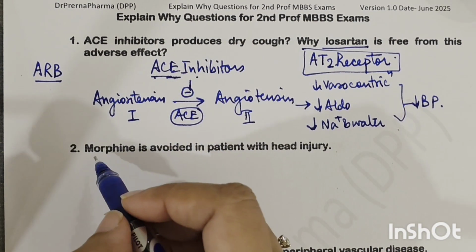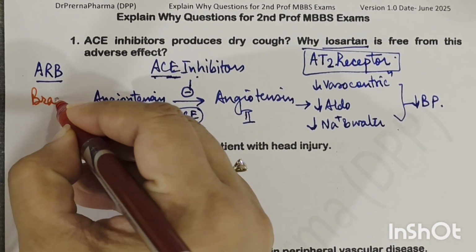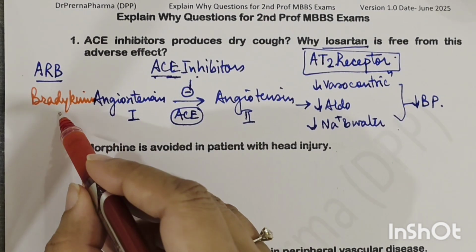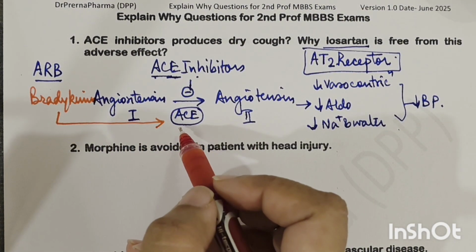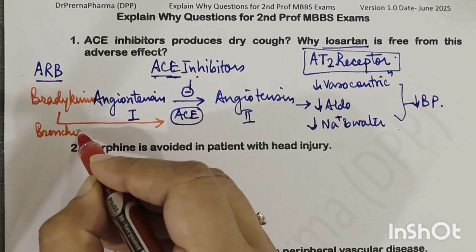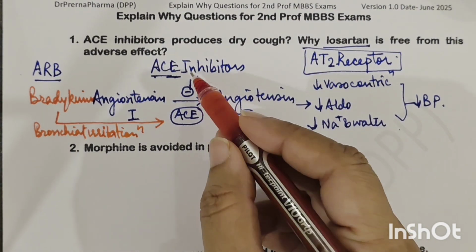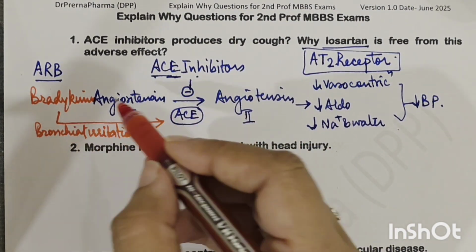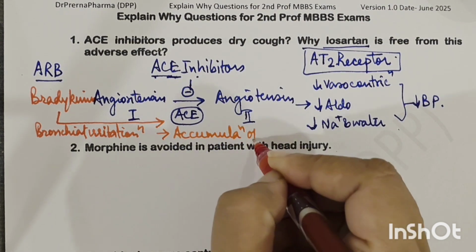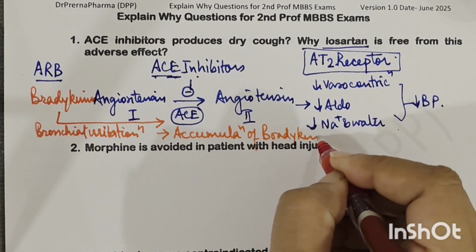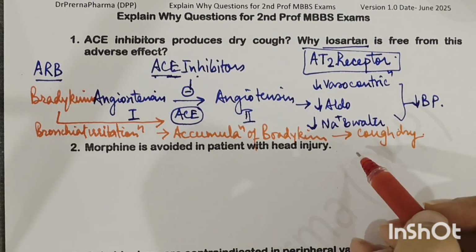Now, why do they produce dry cough? They produce dry cough because there is another substance called bradykinin, and this bradykinin is also metabolized by this enzyme ACE, right? So this bradykinin is a peptide which causes bronchial irritation and cough, and it is broken down by the enzyme ACE. When you give ACE inhibitors, this bradykinin breakdown is inhibited. So there is accumulation of bradykinin in the system, and this accumulation results in cough, which is dry in nature. So that is why the ACE inhibitors produce the cough.